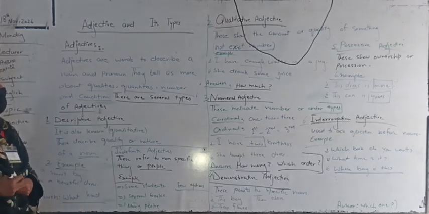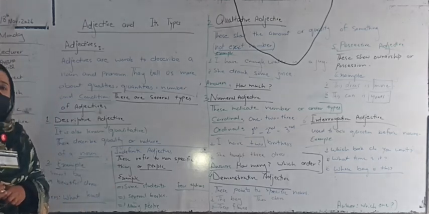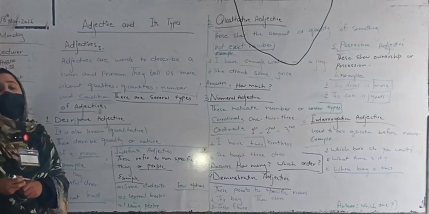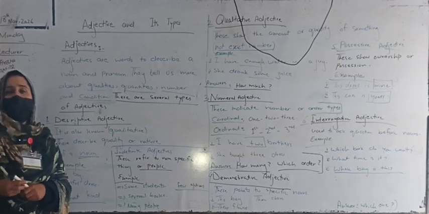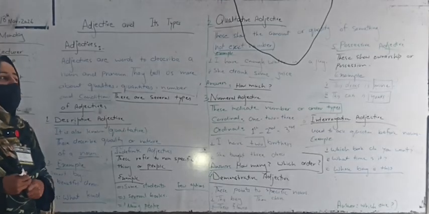So these are all about the adjective and its types. There are few other adjective types. Distributive adjectives are there, and other adjectives are there. But these few adjectives are discussed in my class.